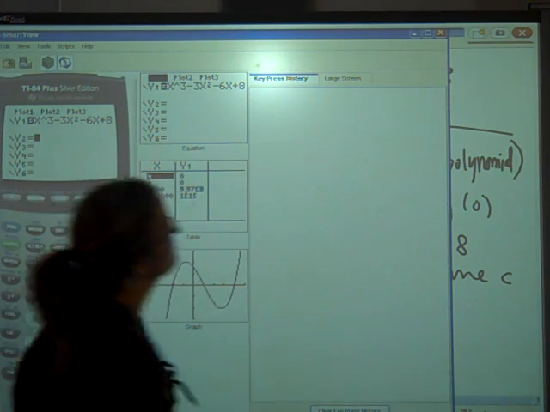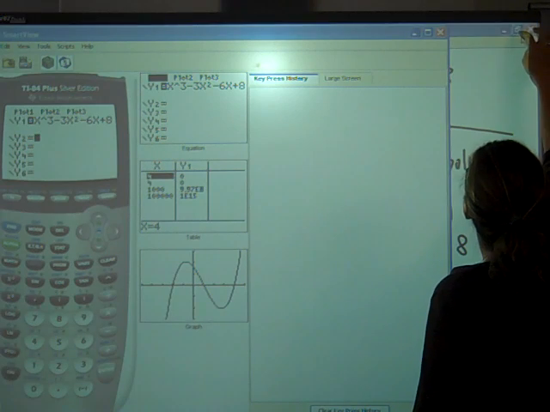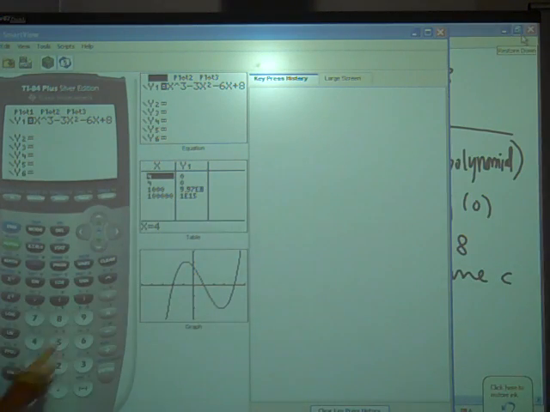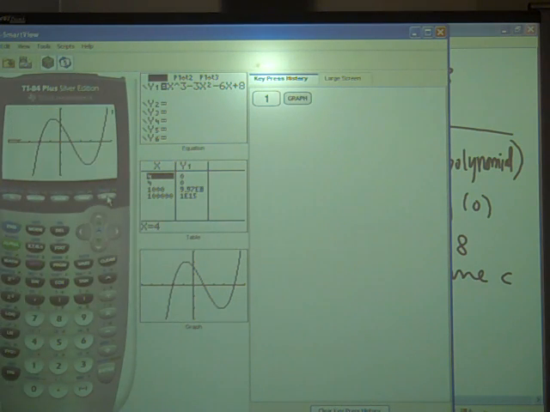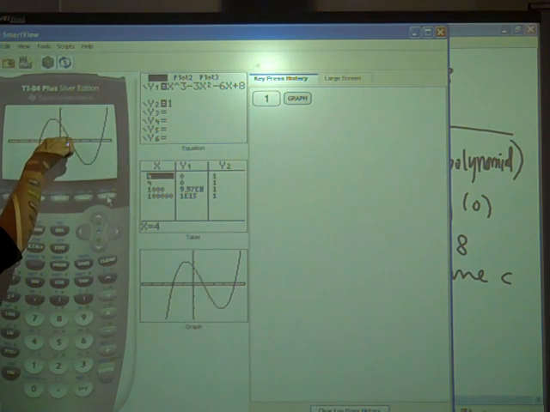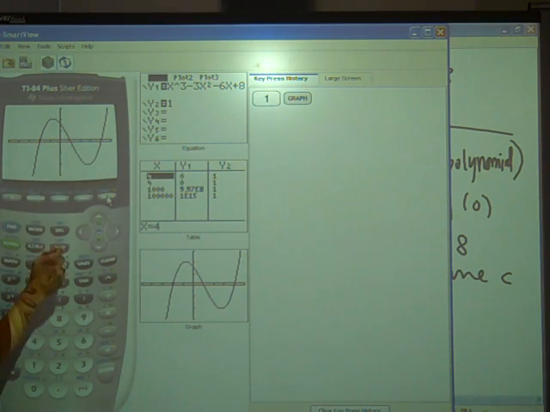Oh, we're in this mode. Hold on. Okay, so y2 is going to equal 1. So if I graph the original equation and 1, you'll just see this nice constant flowing through here. I want to find out exactly where they were crossing, right there. I want to figure out what value I can plug in that will give me 1. So I want to find a point of intersection.